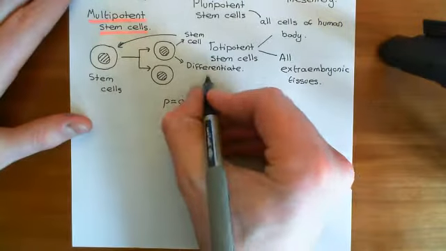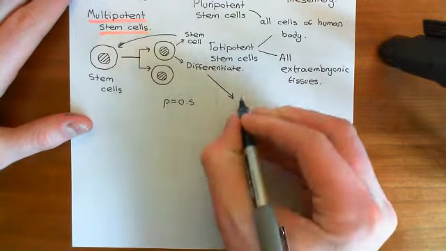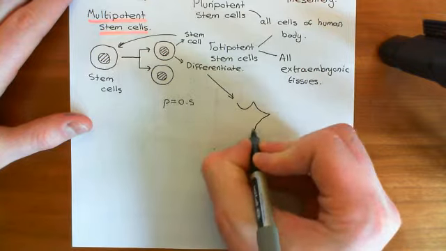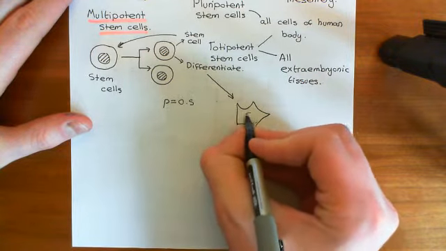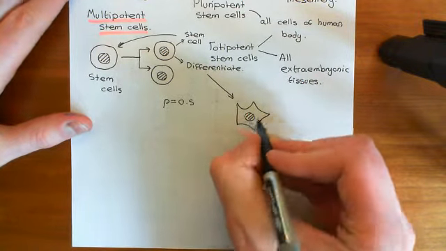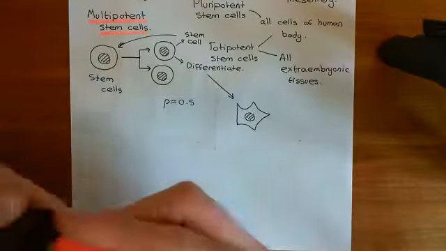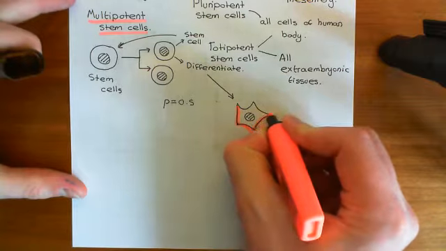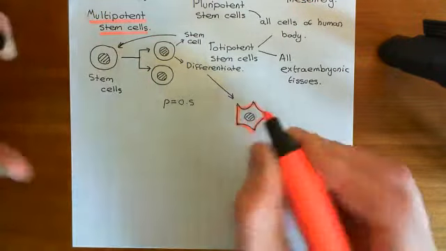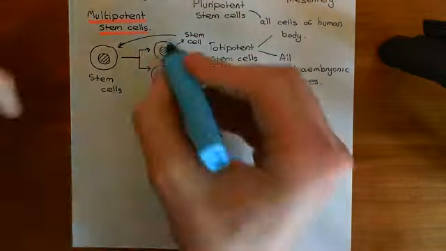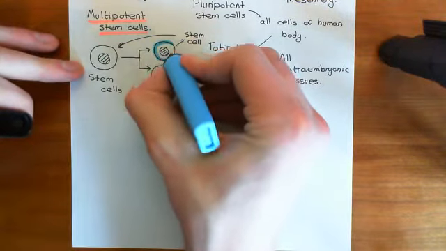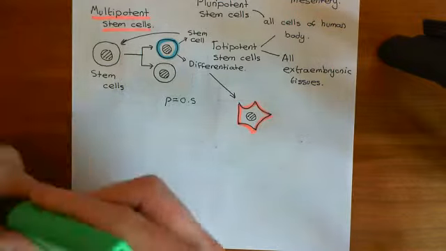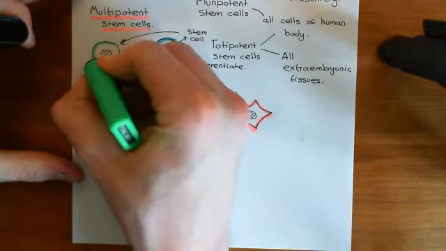For drama I'll just denote the terminally differentiated cell like so, just to make it look completely different from the stem cell here, and I'll also colour it in a different colour. So here is our terminally differentiated cell that can't divide anymore, and here is our daughter cell, rather than a stem cell. We'll have the stem cell then in green.